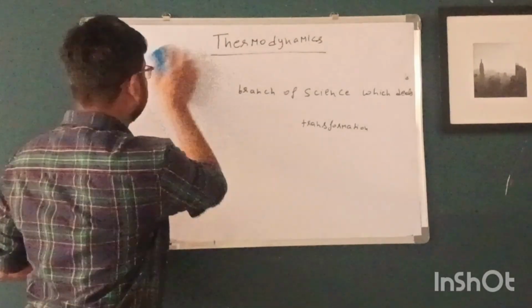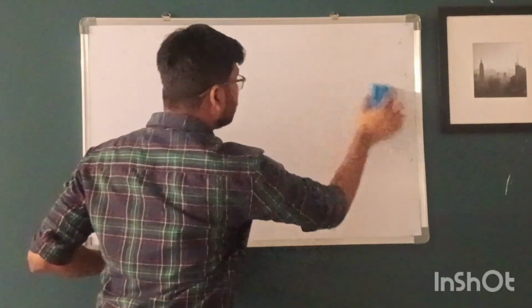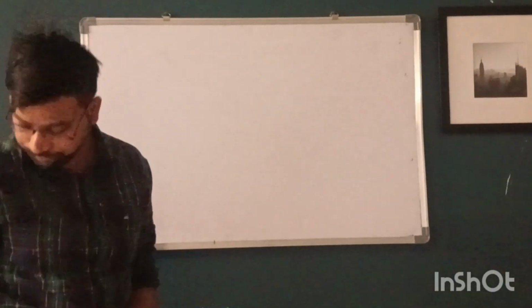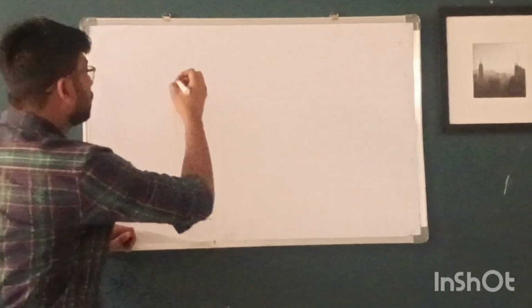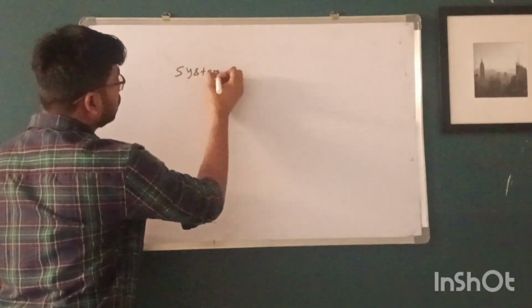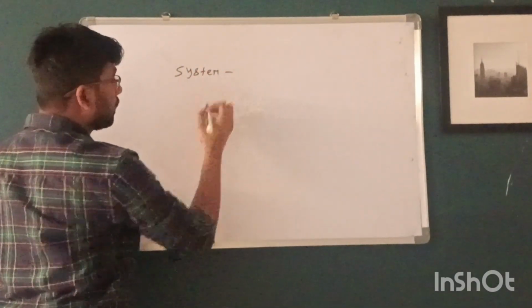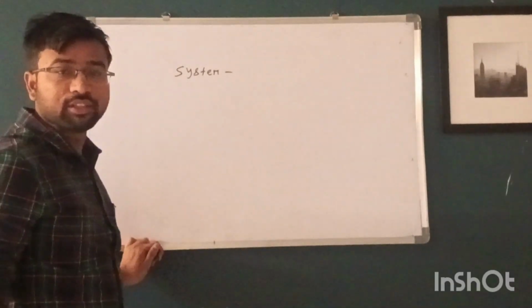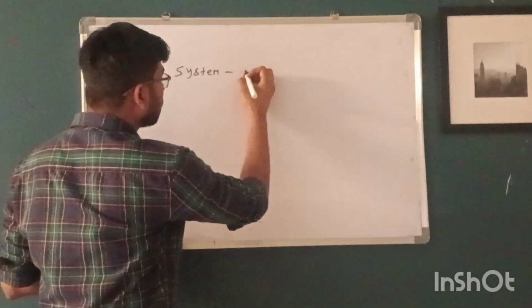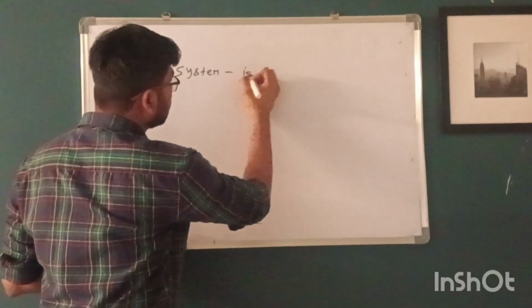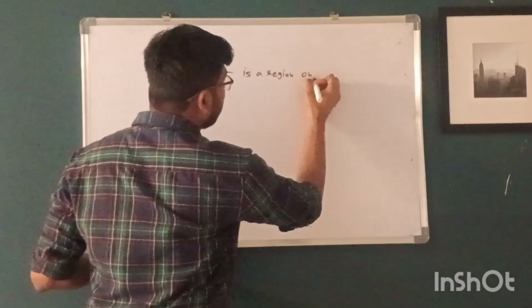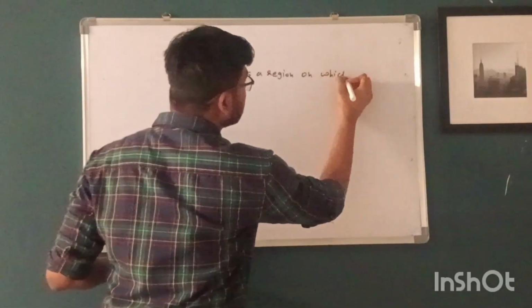Now we will understand about the system, surrounding, universe and boundary. What is system? System is a region on which our study is focused.